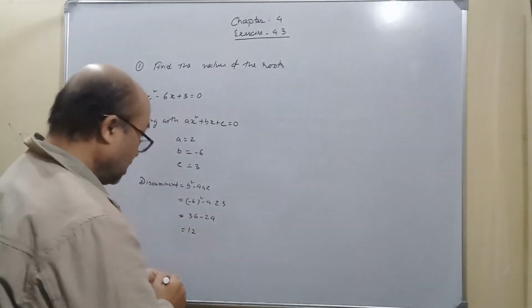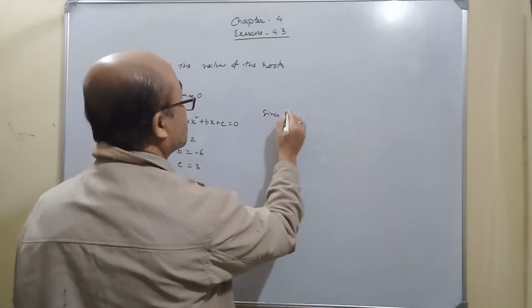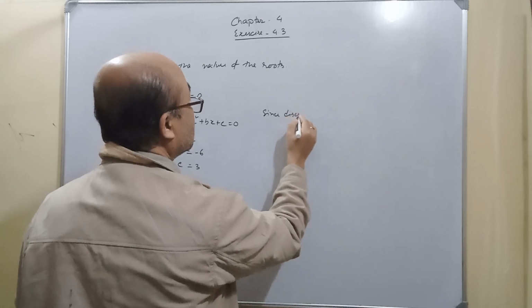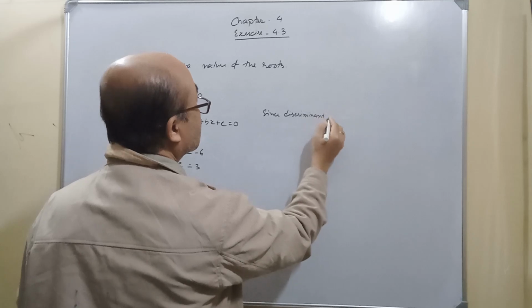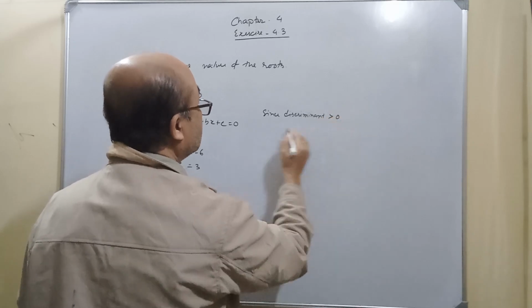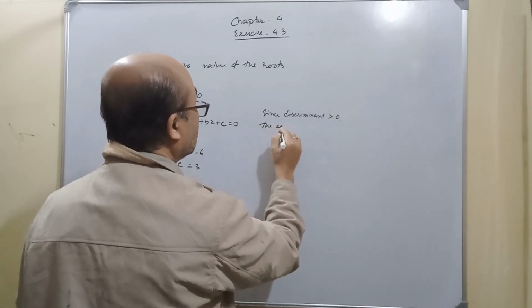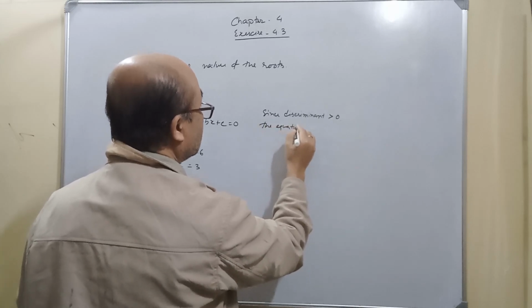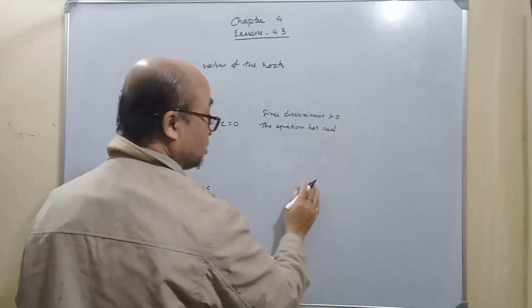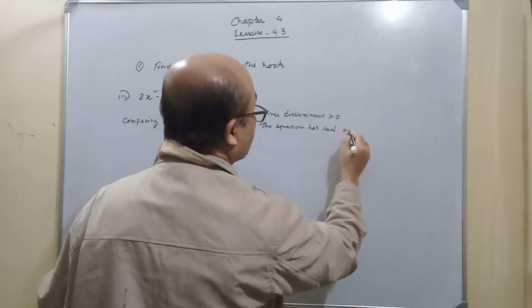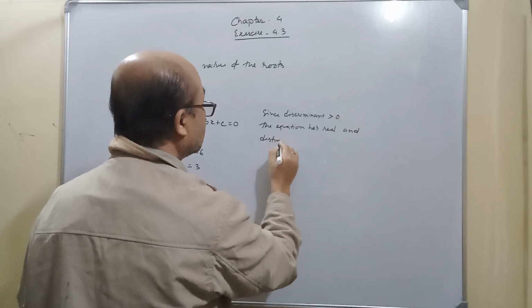The conclusion is that since the discriminant is greater than 0, the equation has real roots and they are distinct.